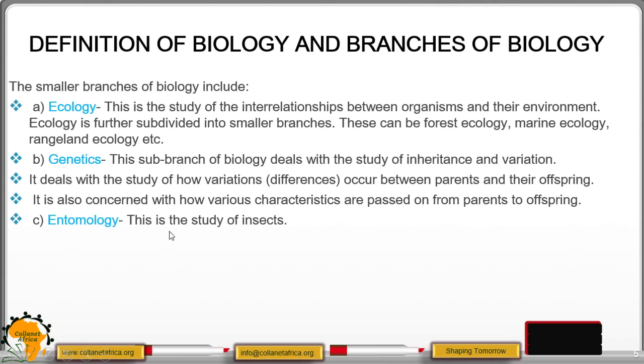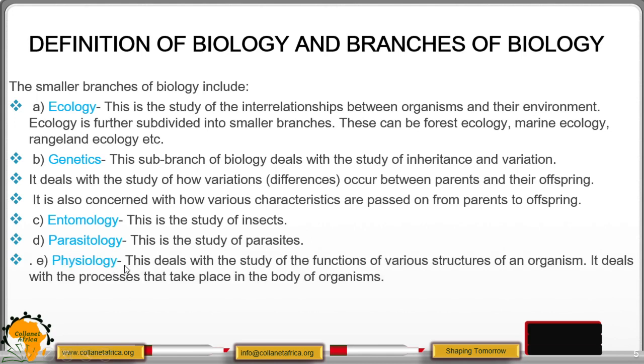Entomology is the study of insects. There are some insects like butterflies, house flies, grasshoppers. So the study of such insects is called entomology. Parasitology is another branch, and it is the study of parasites. Some parasites include ticks, which attack cows. Even human beings are attacked by parasites like roundworms, and they cause harm to the host or the animal which they live in, because they obtain nutrients from them and cause damages like poor health.